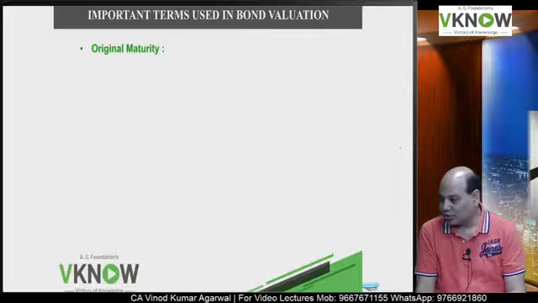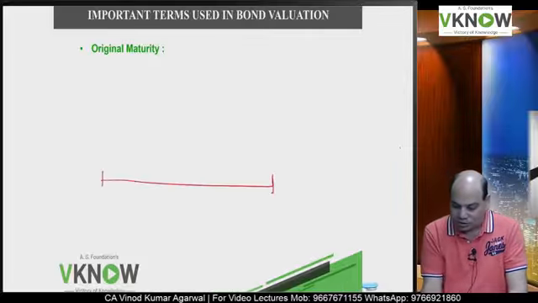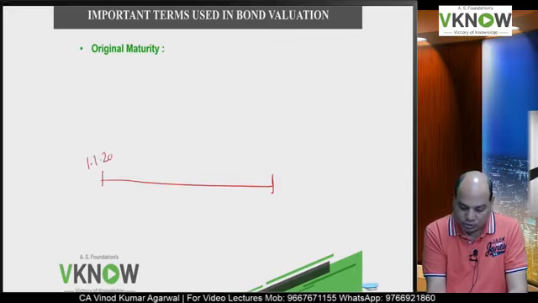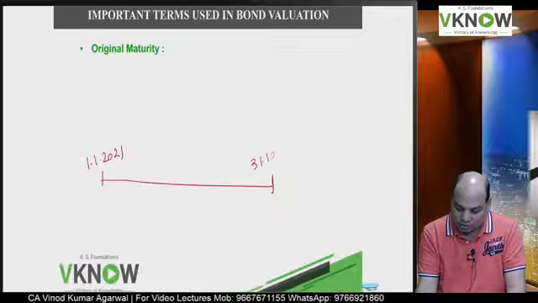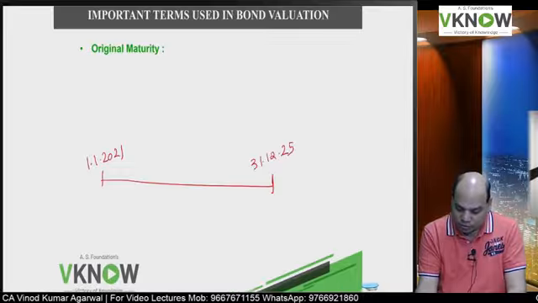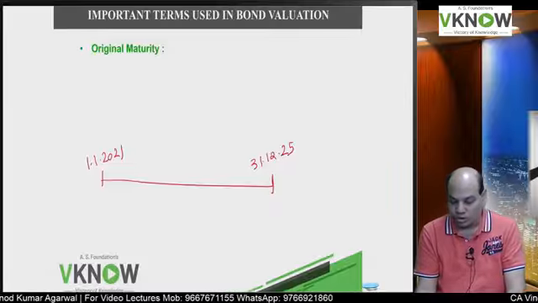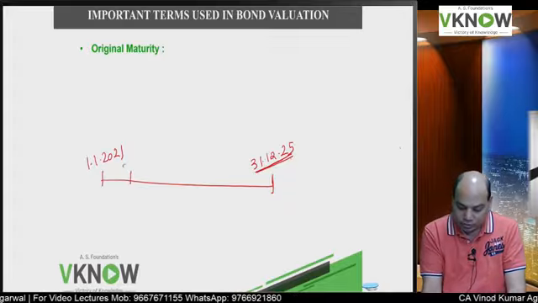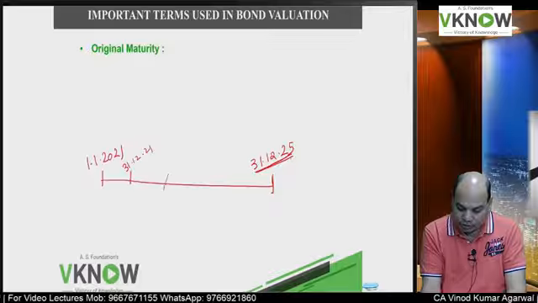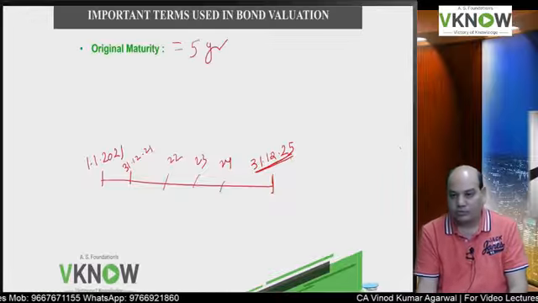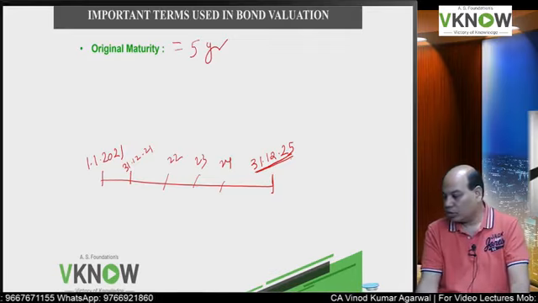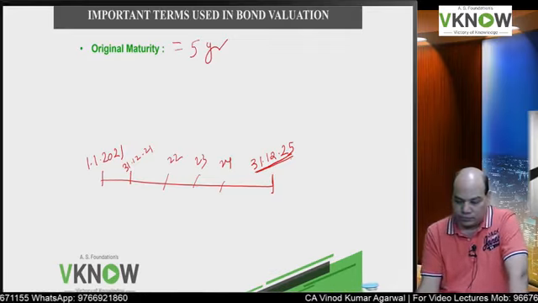Next is original maturity. Original maturity means suppose the bond was issued on 1st January 2021 and it will be redeemed on 31st December 2025. So what is the original maturity? This is the maturity date. Count the number of years: 21, 22, 23, 24, 25. So original maturity in our example is equal to 5 years.